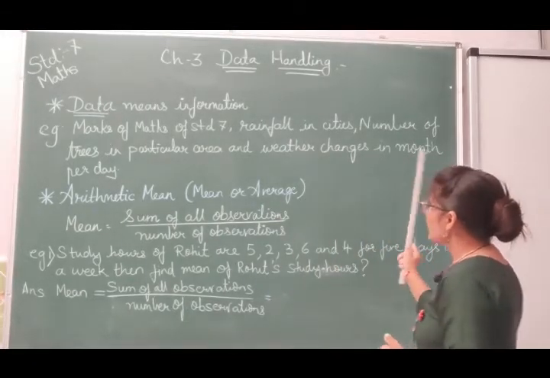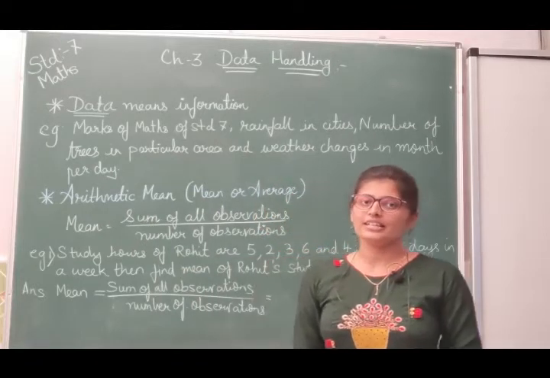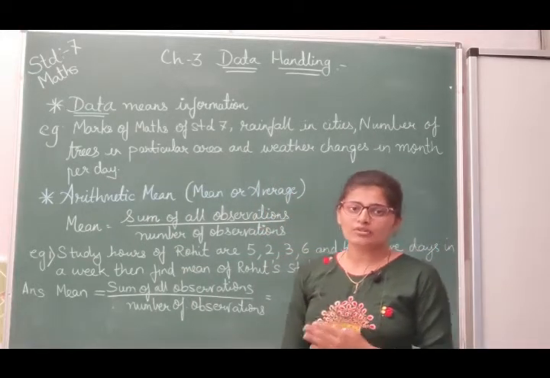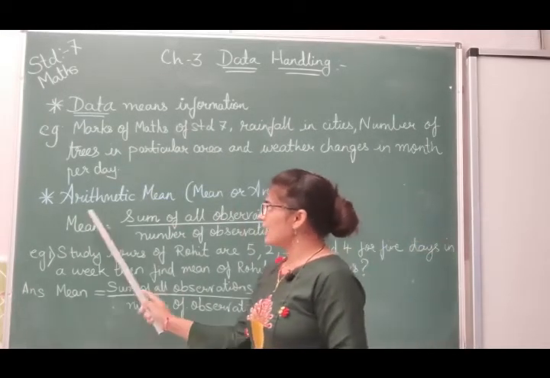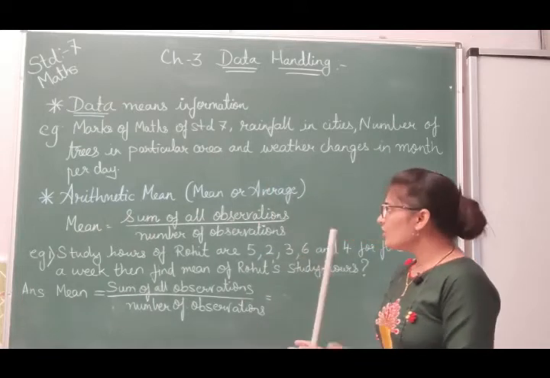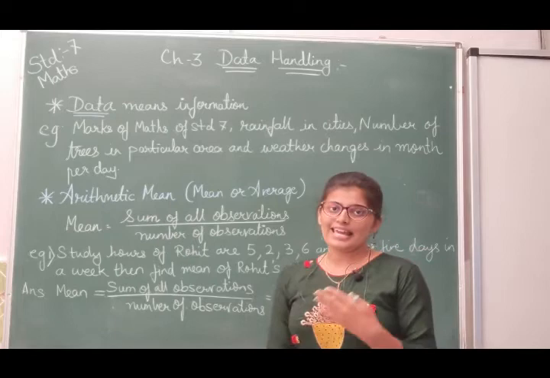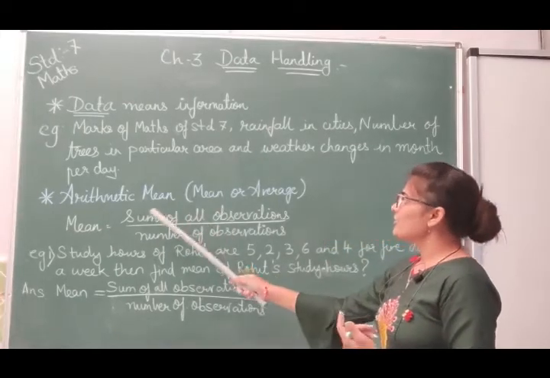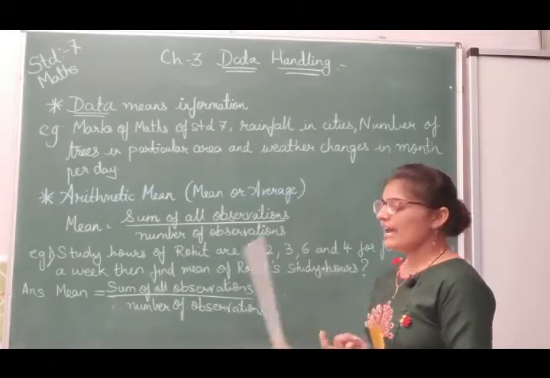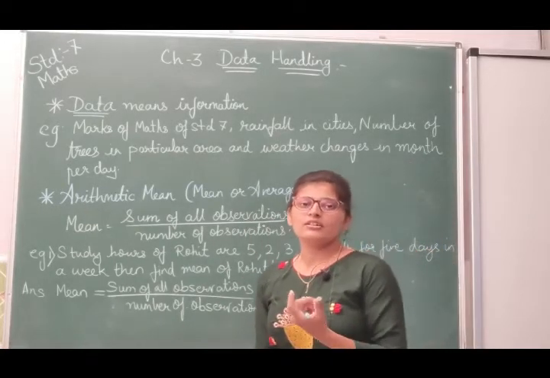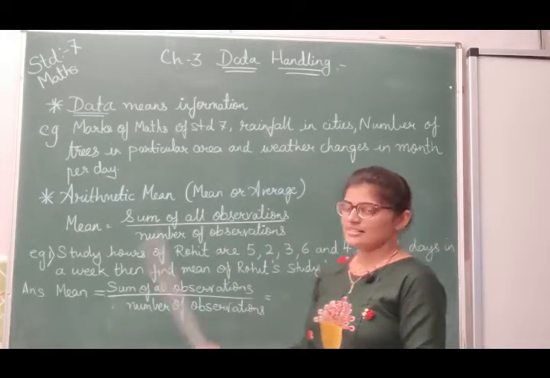And weather changes in month per day. In a month per day, how many changes are there in the weather, that you are noting down, that is information. Now first topic in this chapter is arithmetic mean. This is not new, it is same as what we were calculating in the lower classes as average. Arithmetic mean is also known as mean, only mean also you can call, or average. Average it was said in the lower classes, but in the upper classes we will say it as a mean.